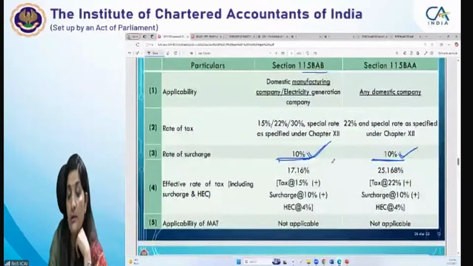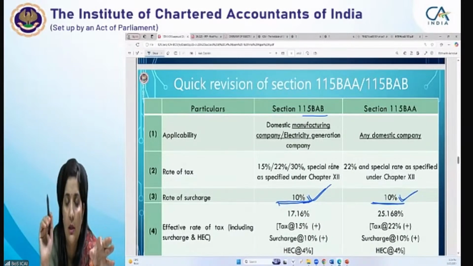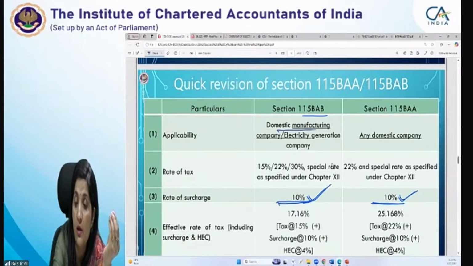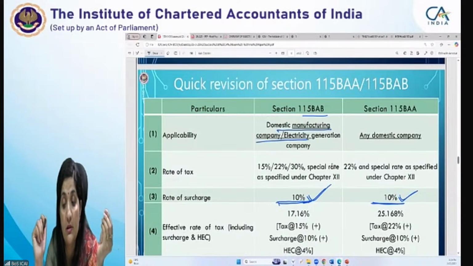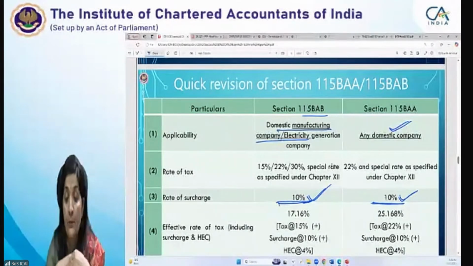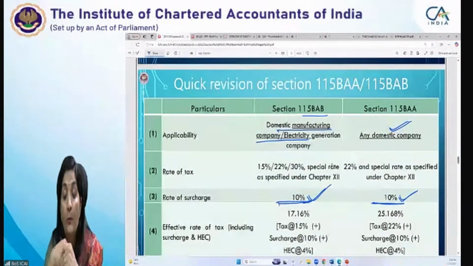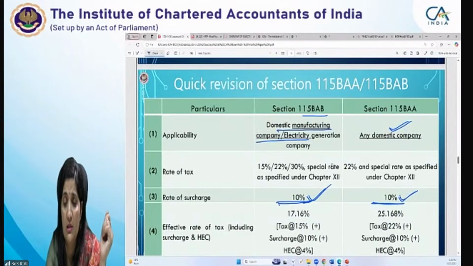What is important is the surcharge rate. The rate is 15%. For BAB, questions could directly be there: compute the total income and tax liability of a manufacturing company. It should be a domestic manufacturing company or an electricity generation company. Here, any domestic company can opt for BAA. Any kind of MCQs can also be asked. Okay, some kind of MCQs can also be asked: a company has commenced business on this date, can this company opt to claim BAB, yes or no. So this type of questions can also be asked based on this concept.